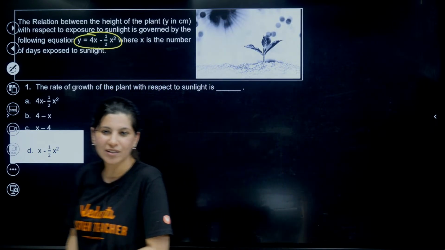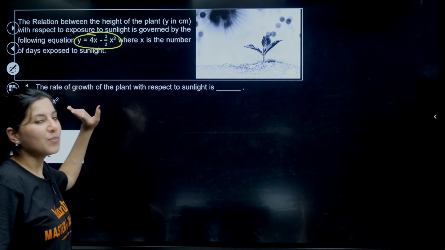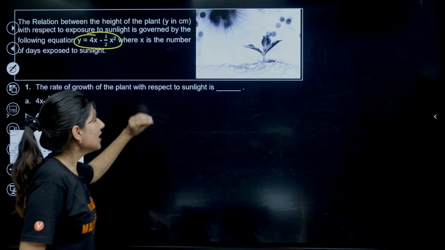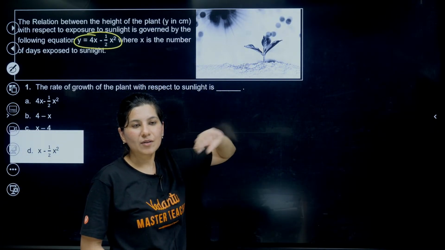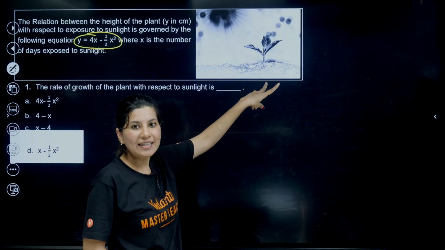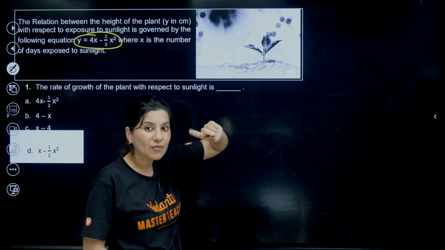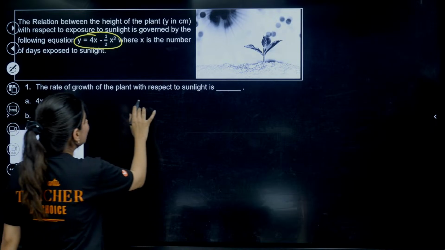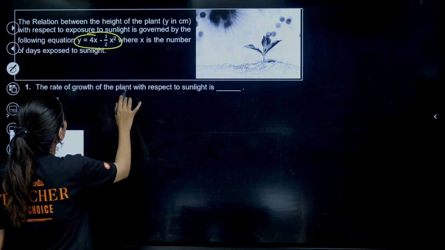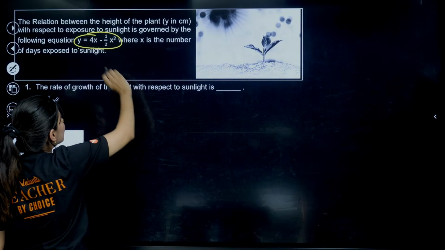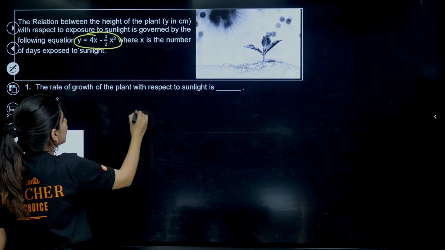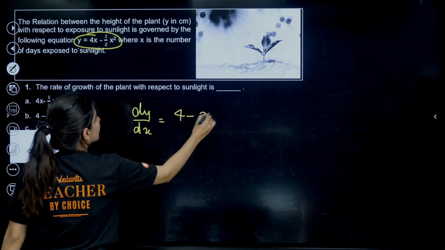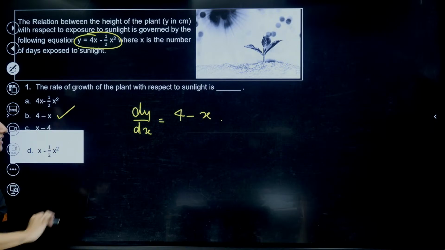So what is happening over here? It is not that important to understand this. Without understanding also we will do it mathematically. Basically we are growing a plant. Suppose 2 days of sunlight is provided. So we are measuring what kind of growth it has done. So y is growth of plant, x is sunlight. They are asking dy by dx only, right? So 4 minus x, option B, easy peasy.